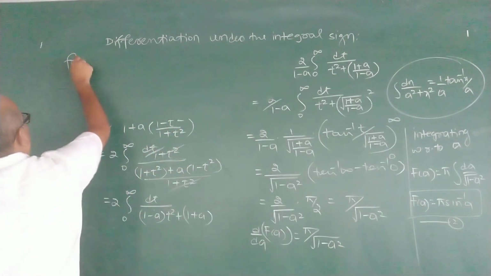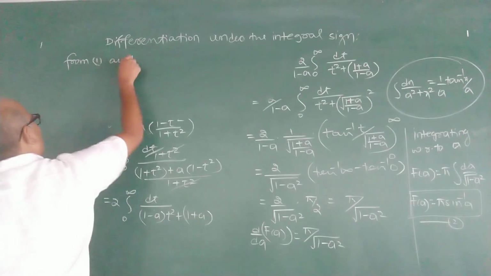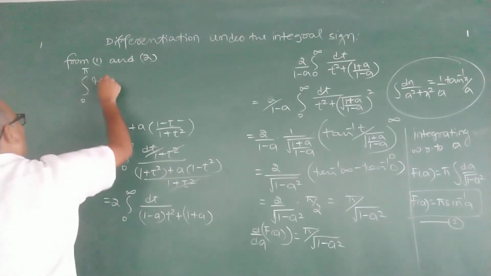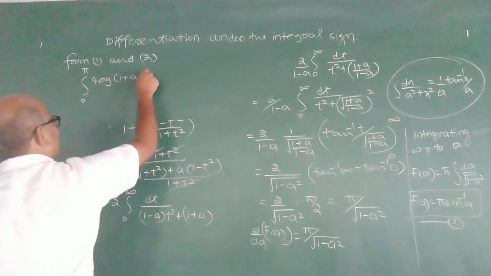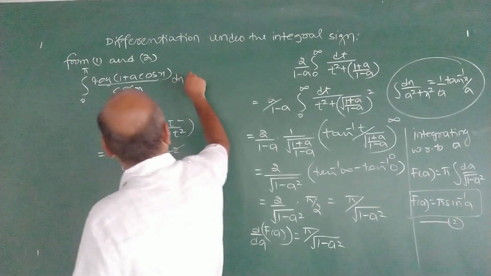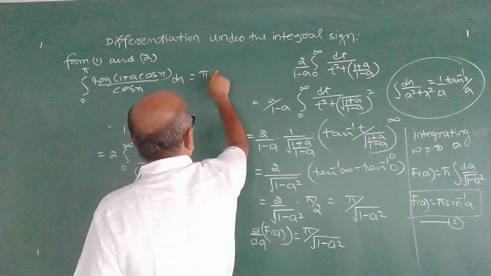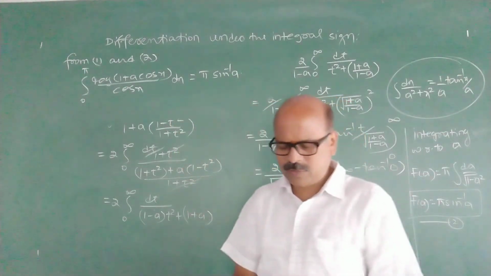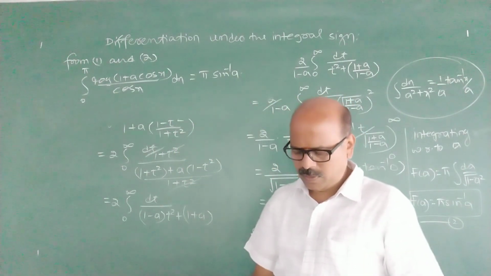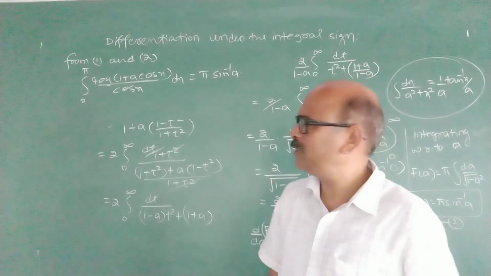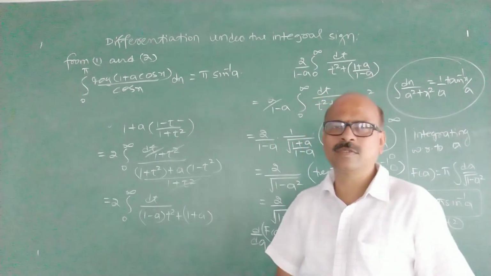From 1 and 2, integral 0 to pi of log of 1 plus a cos x divided by cos x with respect to x is pi sin inverse a. Now this is one standard problem, and from this you can evaluate many such integrals.